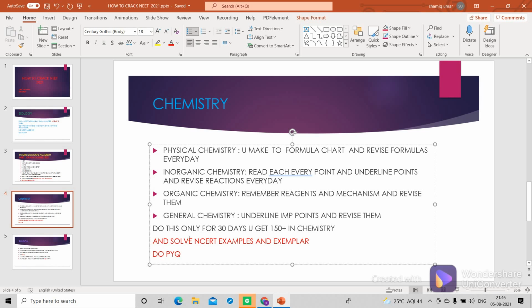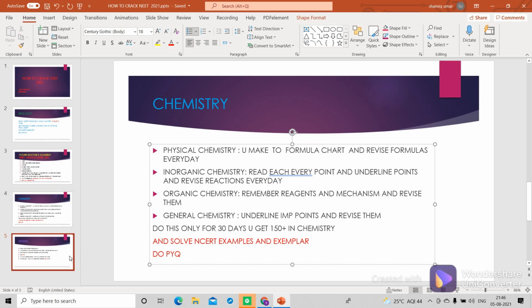And then you will be solving NCERT examples, and then NCERT exemplar also. Then you will be doing PYQs. Don't skip any examples, because questions come directly from NCERT examples. So you will not leave any NCERT example. For chemistry, you will be solving NCERT examples, NCERT exemplars, and you will be doing PYQ questions, the previous year questions.